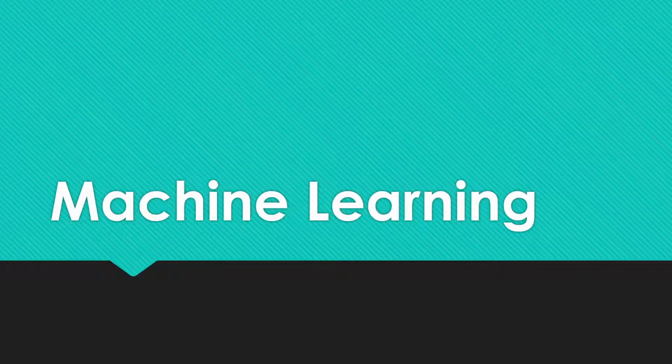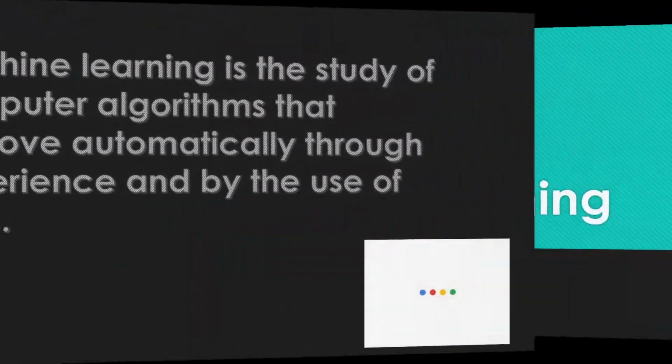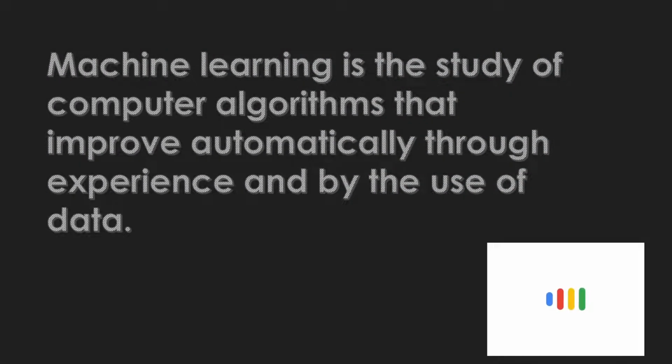Now if we come to machine learning, what is meant by learning? Learning new things is learning something which is not well known to us. Learning can also mean learning from past experiences. A machine will learn from past experiences to avoid mistakes. Machine learning is the study of computer algorithms that improve automatically through experience and by the use of data.